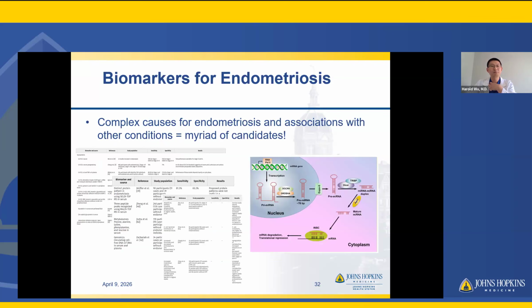However, the complex causes of endometriosis and associations with other conditions mean there's a myriad of candidates, lots of different candidates, right? There can be proteins or inflammatory markers and even specific bacterial flora in the vagina, in the bowel, and other orifices. And of course, molecules related to genetic coding, which is not surprising.